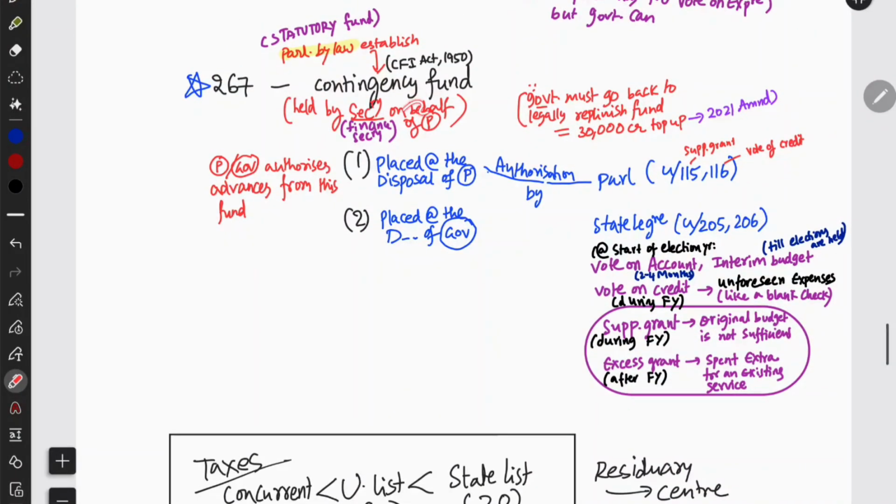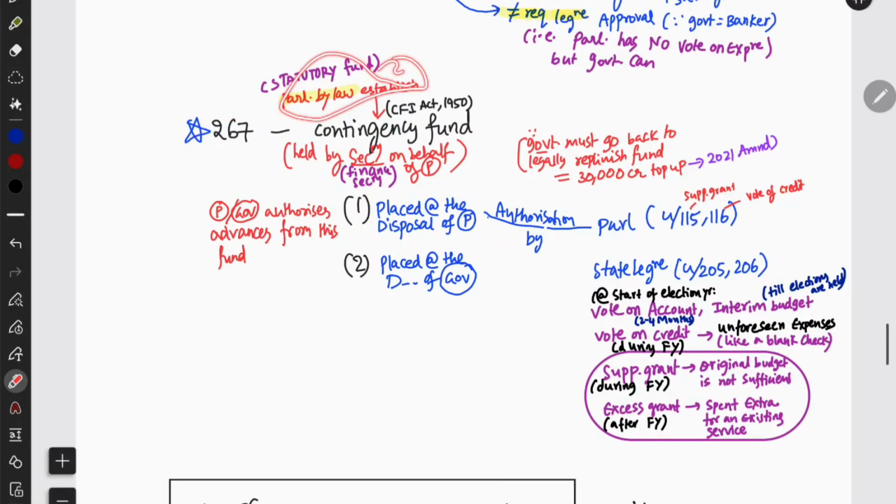Okay, basically what is this contingency fund of India? Parliament by law can establish a contingency fund of India. Therefore parliament established this under the Contingency Fund of India Act 1950, and it is held by the finance secretary on behalf of the president. Okay, and it is a statutory fund, so it has two clauses, president or governor. Clause 1 has the president, clause 2 the governor. So the president authorizes advances from these funds, and these funds are placed at the disposal of the president or the governor, and later parliament through law, using supplementary grant or vote of credit, can replenish the amount back to the 30,000 crore top up level. This was initially very less, but in the 2021 amendment I think they increased the top up level.